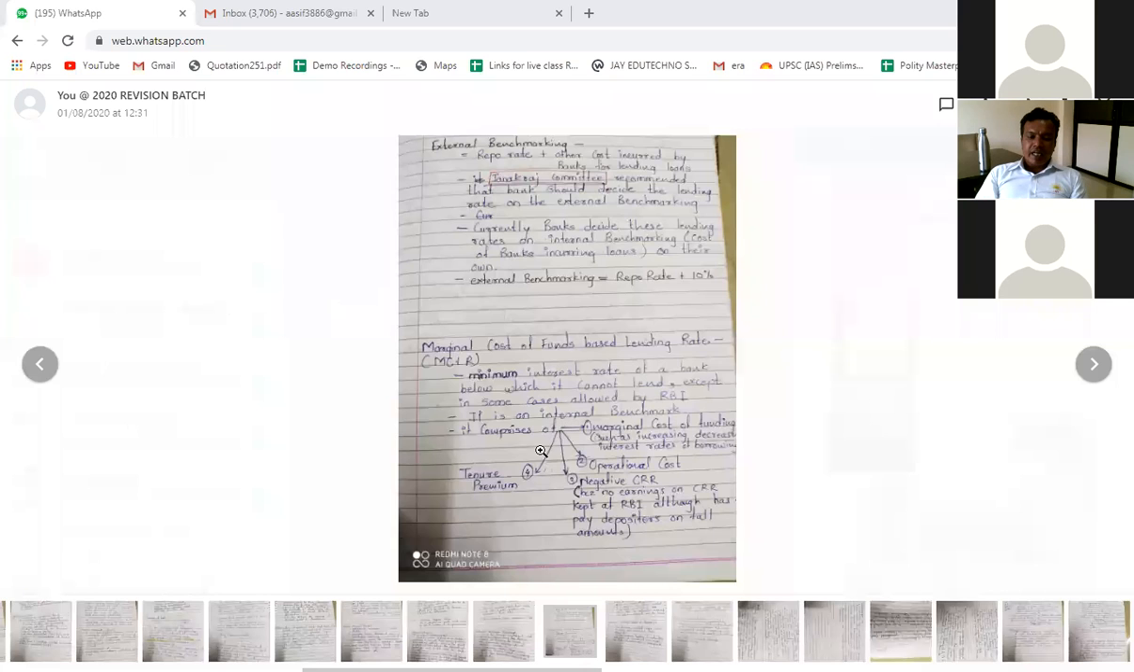So what is MCLR? MCLR is the minimum interest rate of the bank below which it cannot lend. It is an internal benchmark. It comprises the marginal cost of funding plus other costs, then operational cost, then negative CRR, then the term premium. That is, how much premium for 4 years or 5 years or 10 years. On that basis also the MCLR is decided by the commercial bank.